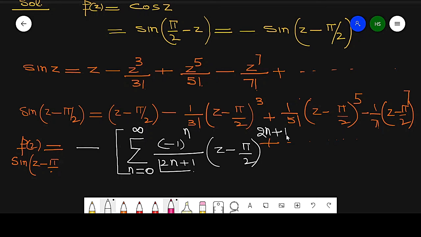So this is the value of the series. This is an expansion of cos of z about the point z is equal to pi by 2. So in this way we can find the Taylor as well as Maclaurin series.